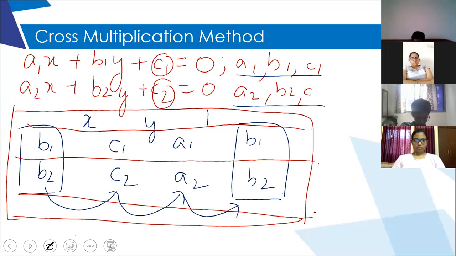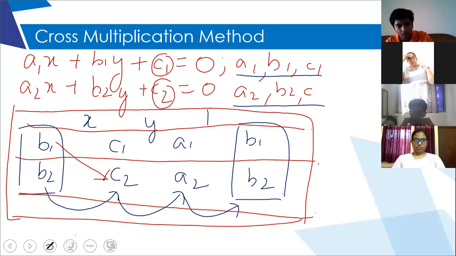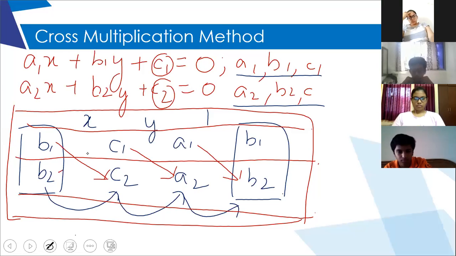Now from the top left corner, you will make a downward arrow like this, and then from the bottom left, you will make another arrow like this.